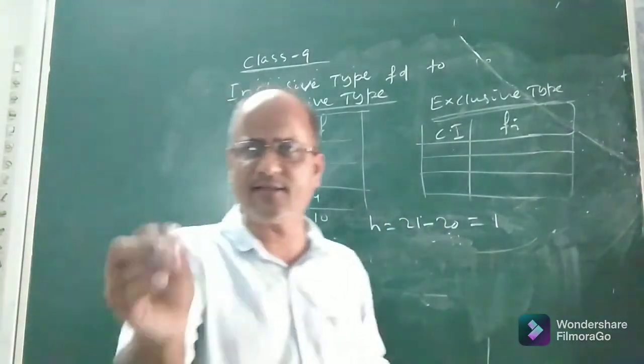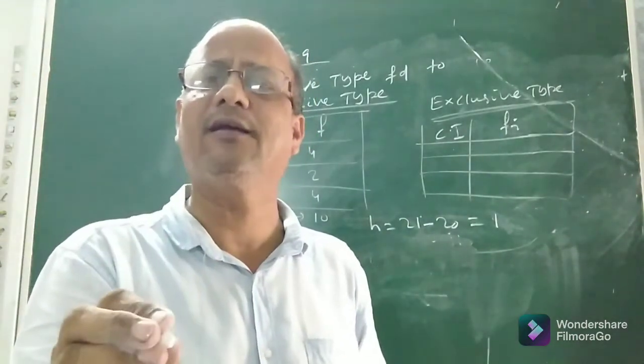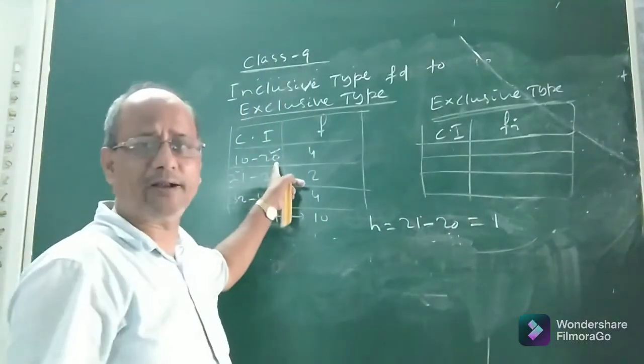What is h? You can say h is the width or class size. Width or size of the class interval. What is that? It is the difference of the lower limit and the upper limit. See, suppose the class interval 10 to 20.